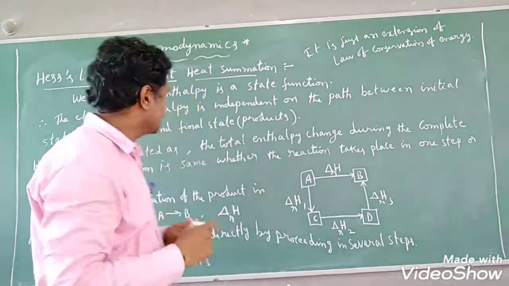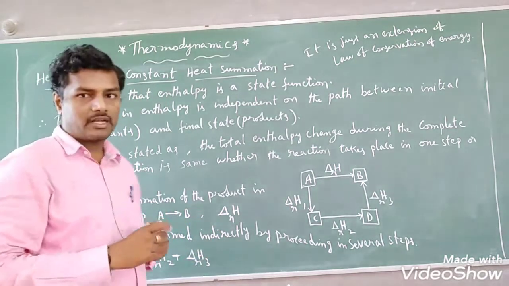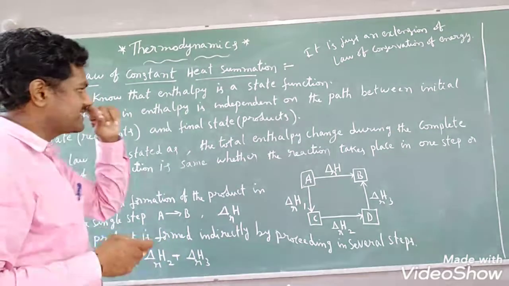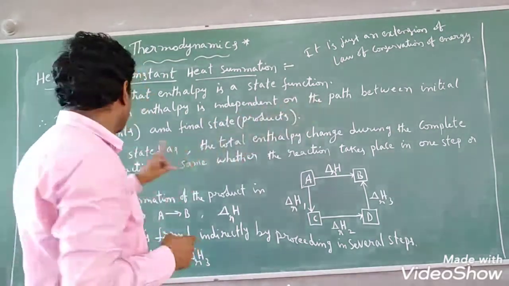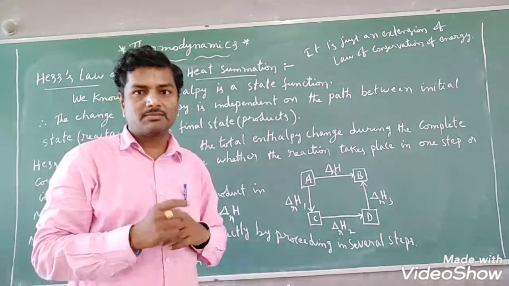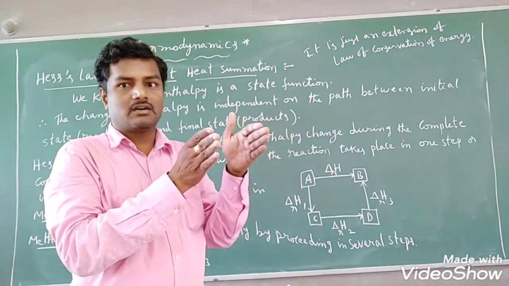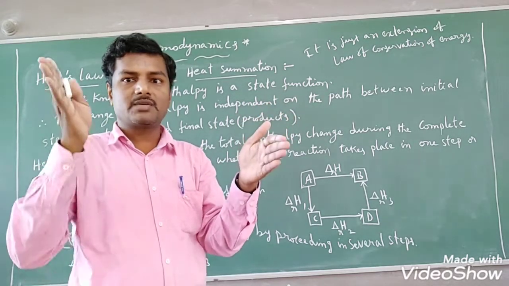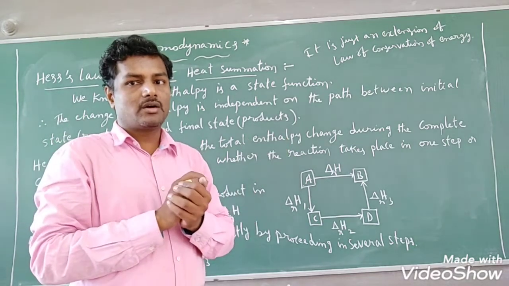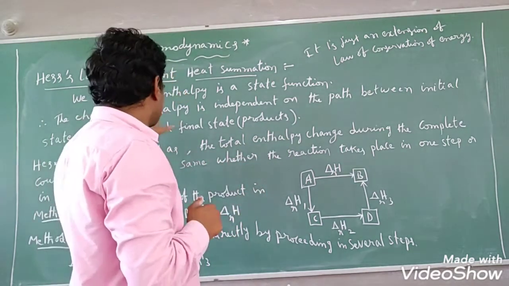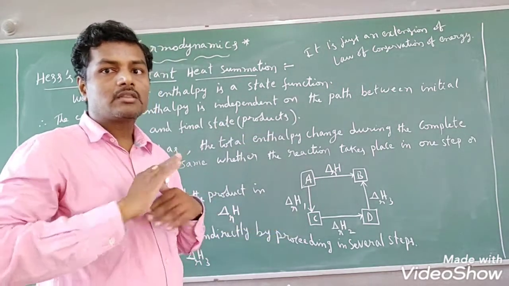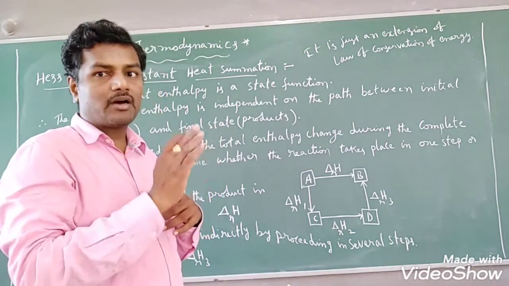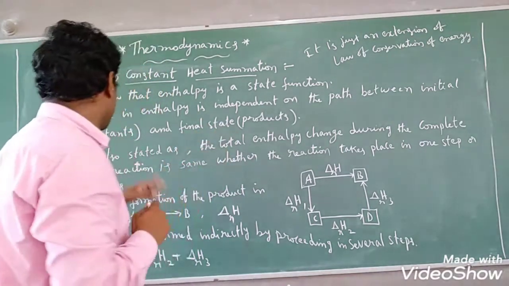We know already that enthalpy is a state function, right? We have already discussed that. Yes, the change in enthalpy is independent of the path between the initial state and the final state. That means when the reaction is taking place from reactants to products, reactants we generally take as the initial state, and products we generally take as the final state. Here the enthalpy change will not depend on the path, on how the reaction is taking place. It will not depend upon the path between the initial state and the final state, students.